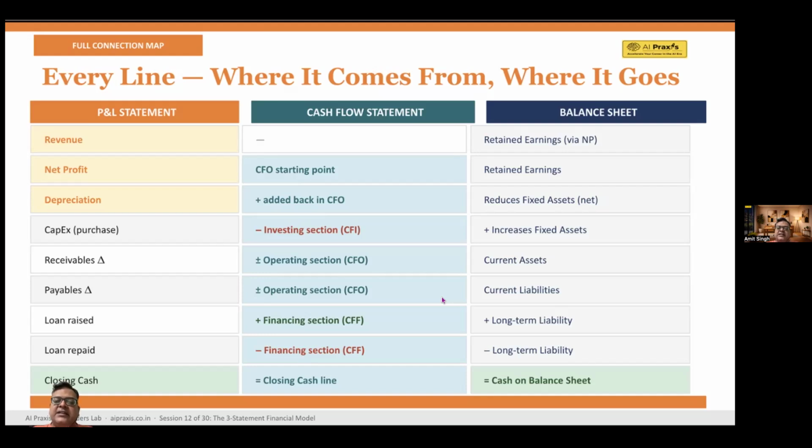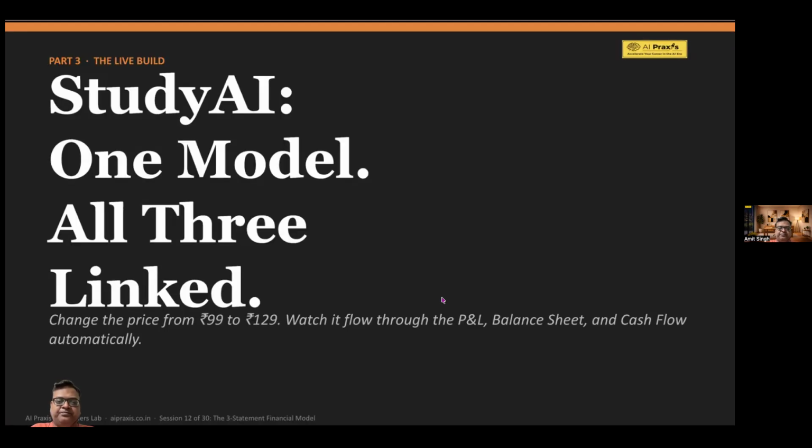So the final link is the closing cash from the cash flow statement. It must be equal to the cash on the balance sheet. Okay. And that's why you can actually see every number is connected. You just download that sheet, right, and you will get everything. So nothing exists in isolation. If one number changes, multiple statements change.